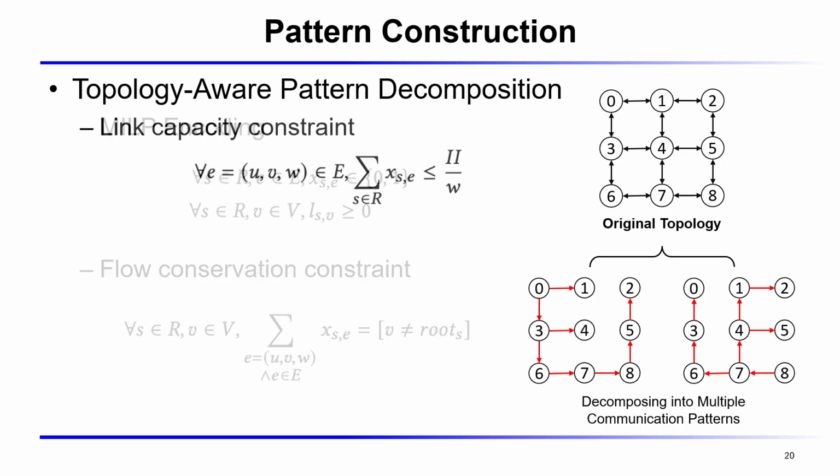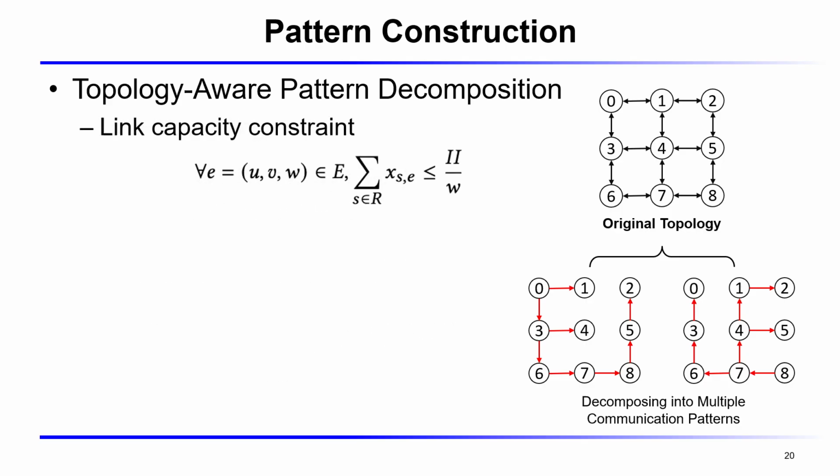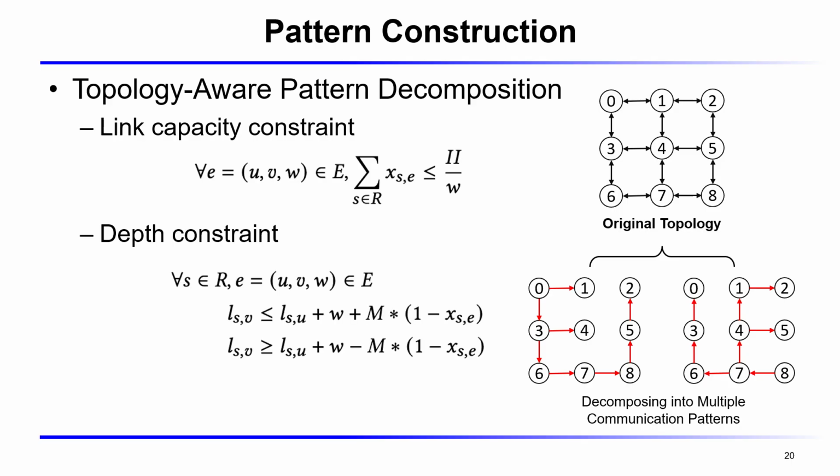The link capacity constraint is the key for pipelining. It limits the number of patterns that can use a given edge E within one initiation interval. The right-hand side, II divided by W, ensures that the total number of transmissions mapped to a link does not exceed its temporal capacity. And the depth constraints relate the depth of a node to its predecessor.